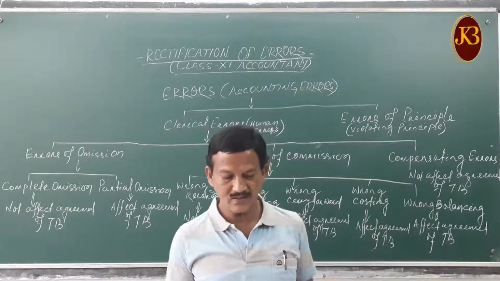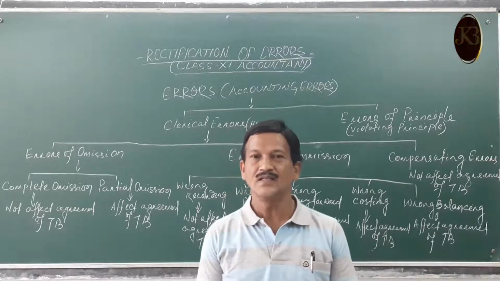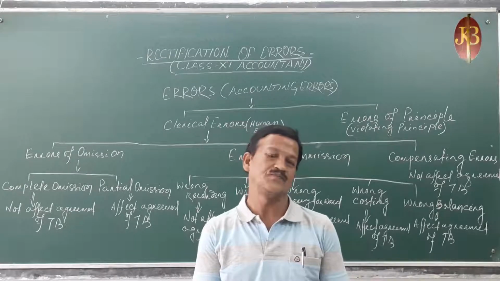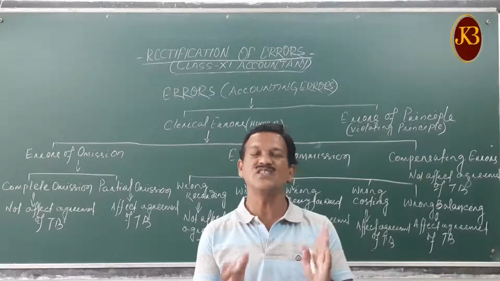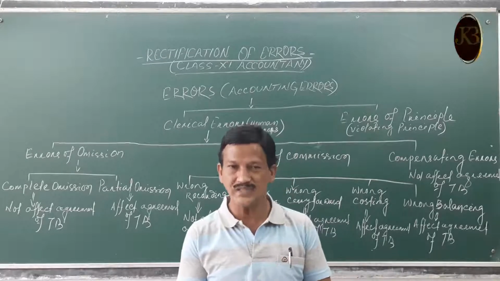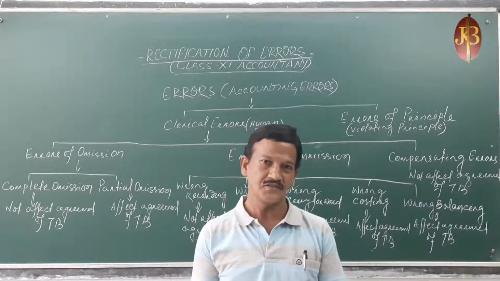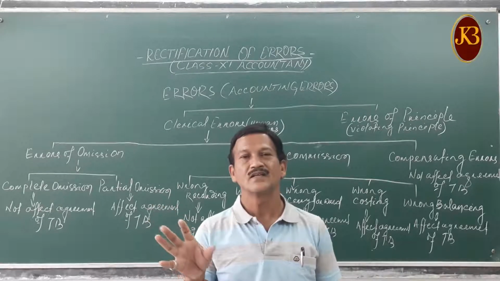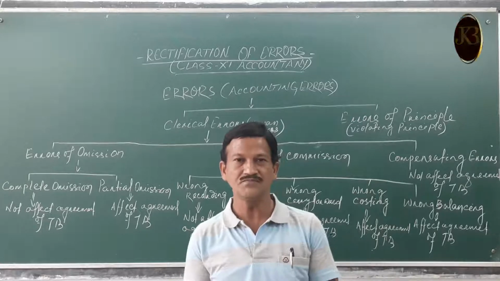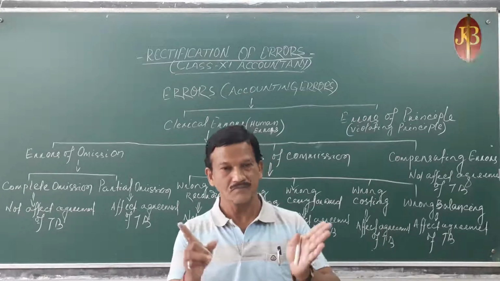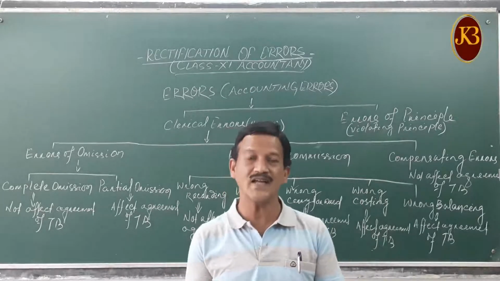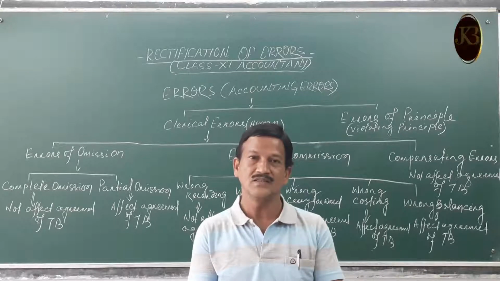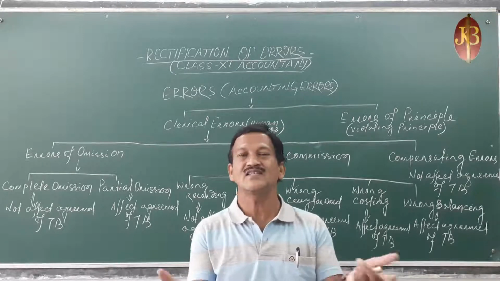Here one question arises: when we give the responsibility of the accounting job to a person, does he perform the job 100% accurately or does he make certain mistakes?